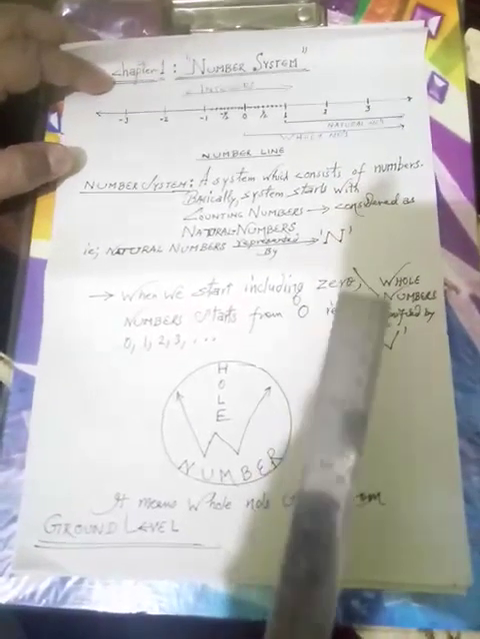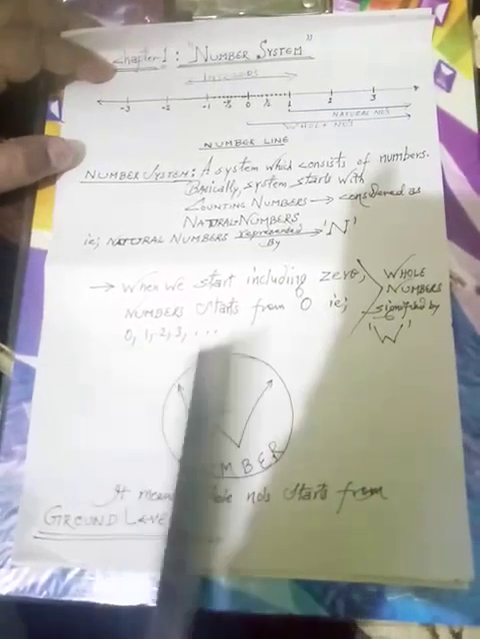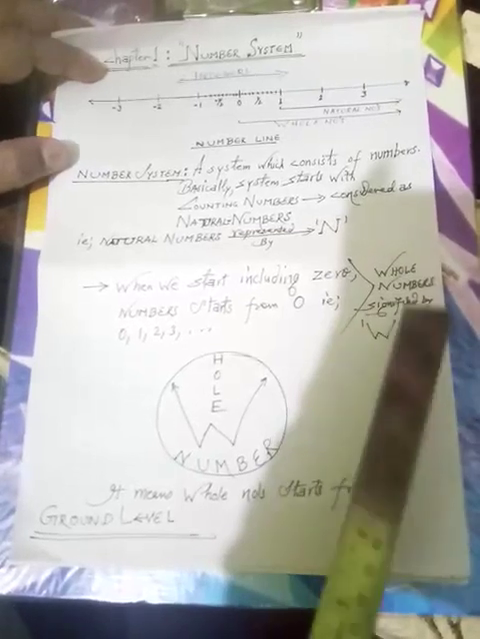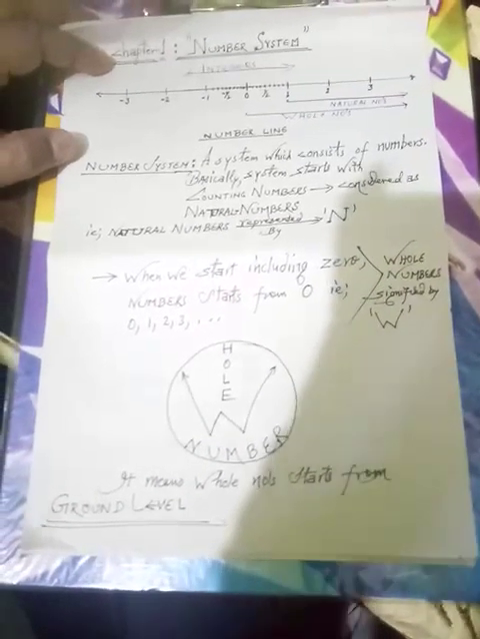Now we have discussed the natural numbers starting from 1, but if we have to count or see a measurement, we cannot take the number from 1. Definitely we have to start from 0. It means the numbers which include 0, that is 0, 1, 2, 3, are called whole numbers. And these whole numbers are signified by capital W.